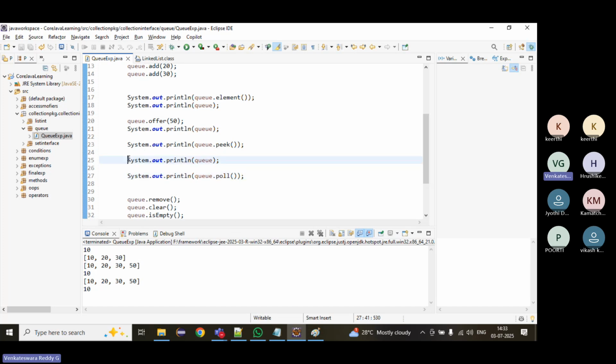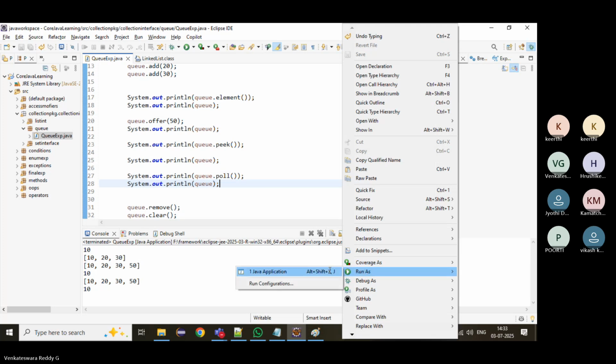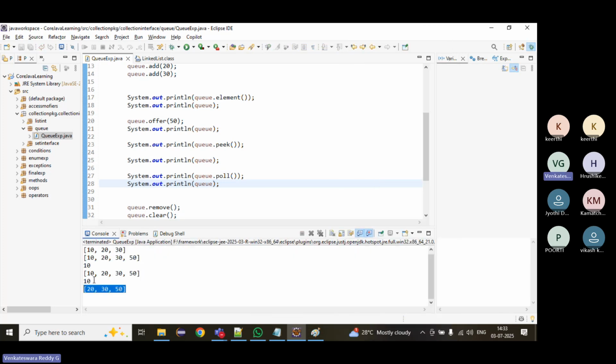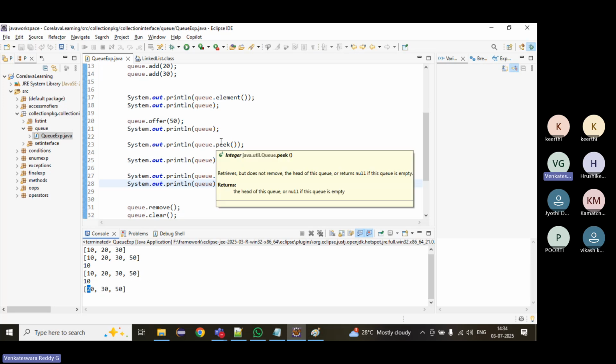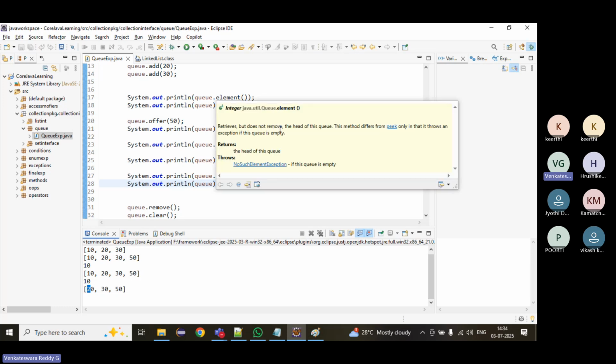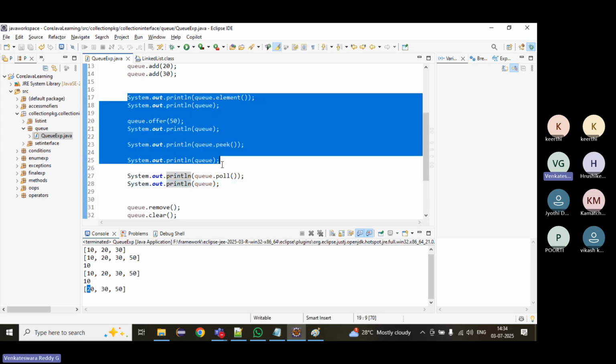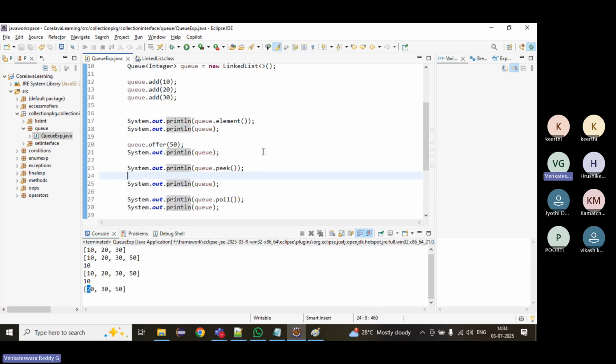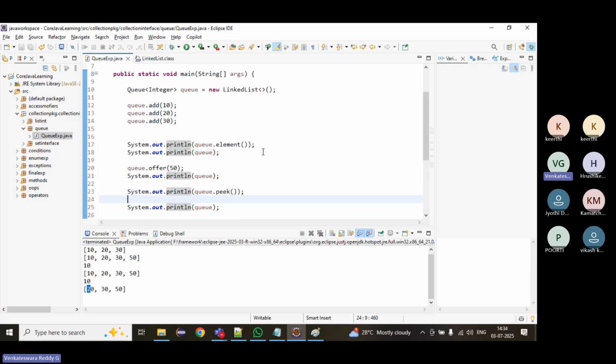I did not print it. See, the head of the element got removed. It is returned and removed. That is poll. Poll will remove the head of the element. Peek will just retrieve the head of the element. Offer will insert the element. These are the specific methods of the queue. Queue is first in, first out.